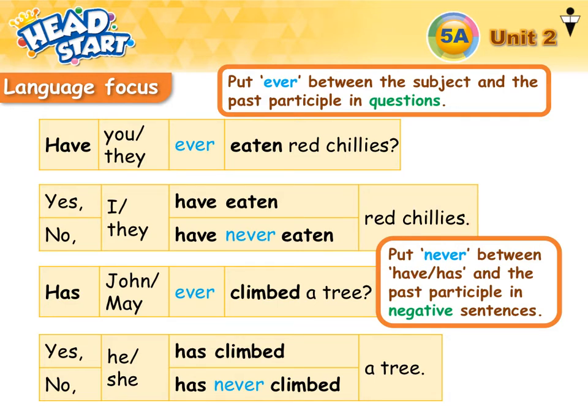In the negative sentence, we can add the word never. But remember, we don't put never and not at the same time. Okay, when you use never, actually, it means not, right? They have not eaten red chilies, but you want to show that that person hasn't got that experience from 0-year-old until now, then you use never to replace the word not. Don't use not never at the same time.